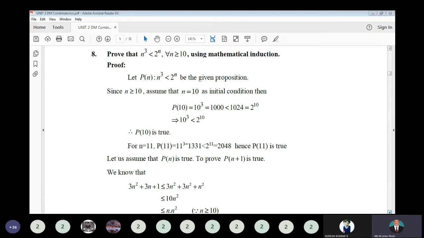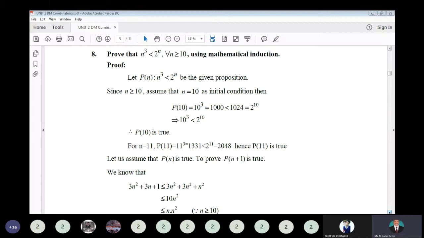So for n equal to 11 and so on, the statement is true. So for understanding, for n equal to 11, next term we have checked, that is P of 11 is equal to 11 cube. 11 cube is nothing but 1331, less than 2 power 11. So 2 power 11 is what? 2048. That means 1024 multiplied by 2, that is 2048. So obviously 1331 is less than 2048. So hence P of 11 is also true.